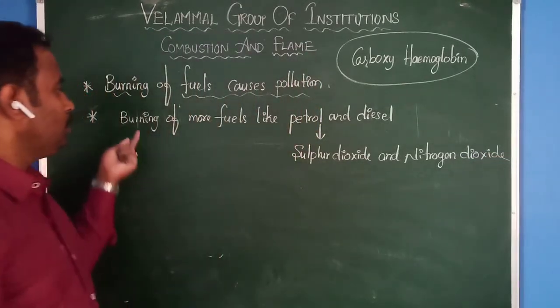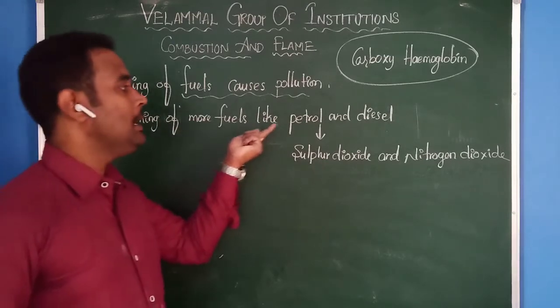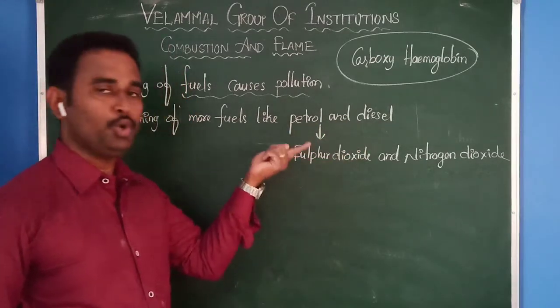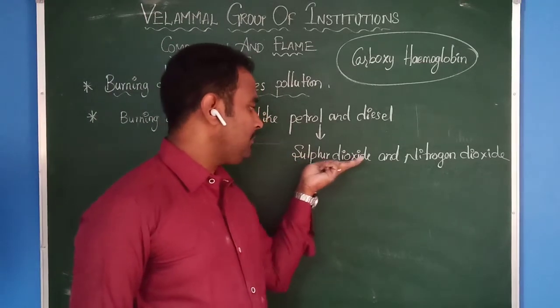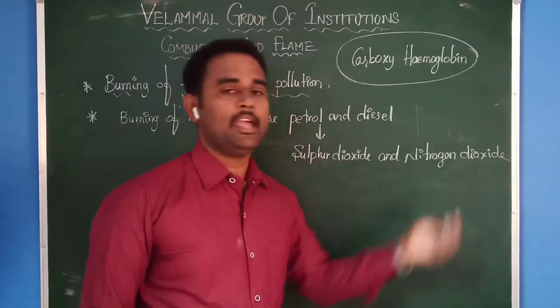Due to burning of more fuels like petrol and diesel, these will produce two gases in the atmosphere. Those are nothing but sulfur dioxide and nitrogen dioxide.